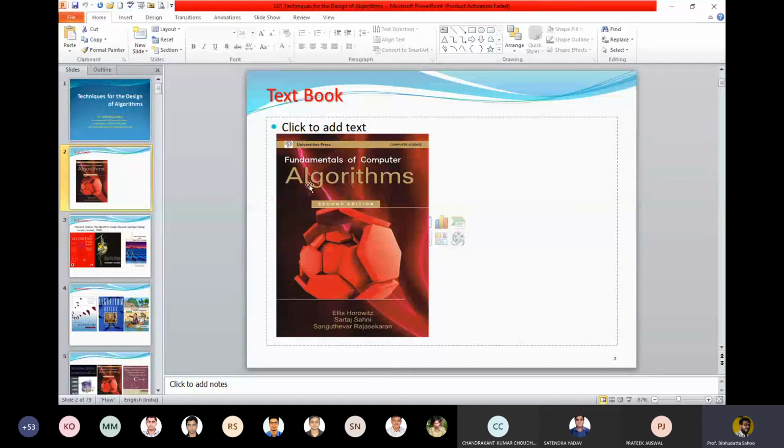Now come to Sahani. The beauty of the book is that as you go through the different paradigms, you find the 0-1 knapsack problem being treated in every chapter. The 0-1 knapsack problem is not treated in divide and conquer. That means I cannot divide the 0-1 knapsack problem into a number of independent subproblems. So that is a good book. If you look into the contents, you will find this book. I'll upload it to Nitris. If you don't have the book, don't worry, it will be available. We prefer this book because of the paradigms.